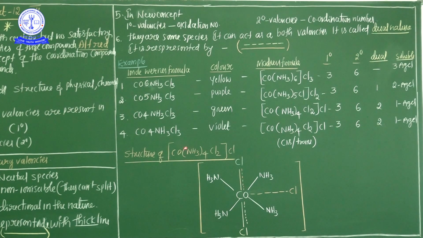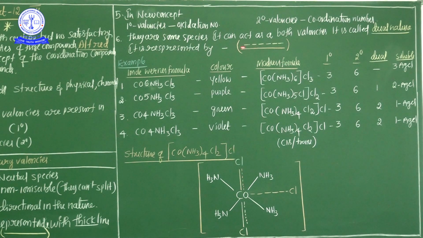See, which is the central metal atom? The central metal atom is always present inside the molecule: cobalt. Next, how many ligands are there? 4 ligands are there: NH3, NH3, NH3, NH3. Nitrogen only donates the lone pair of electrons to the central metal atom. That's why I put N bonded with cobalt, bonded with nitrogen, not hydrogen, because nitrogen donates the lone pair of electrons to the central metal atom, cobalt. After that, here 2 dotted lines are there for chlorine, because these 2 chlorines act in both ways.